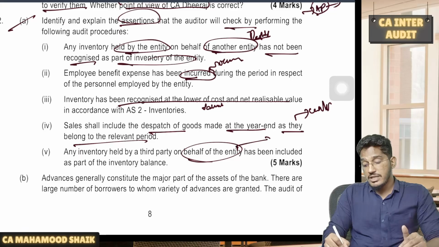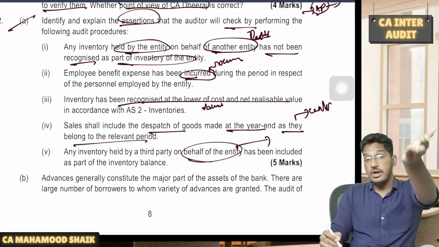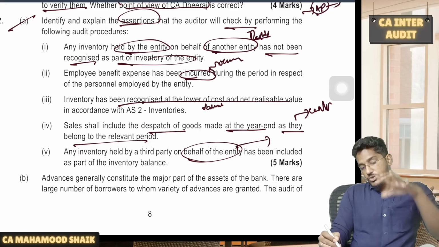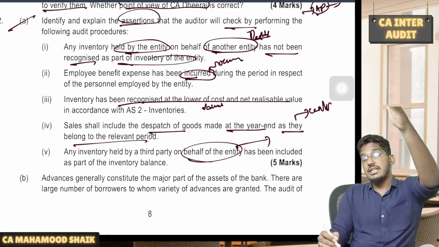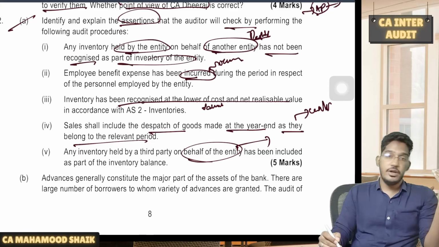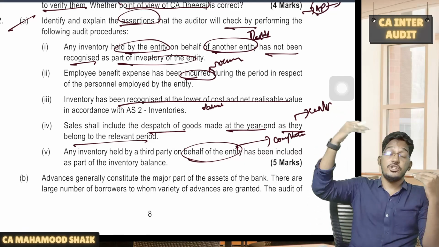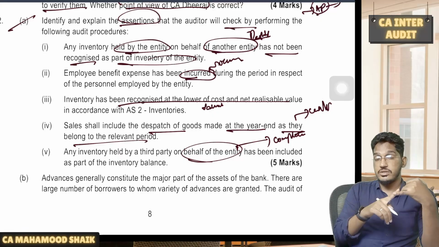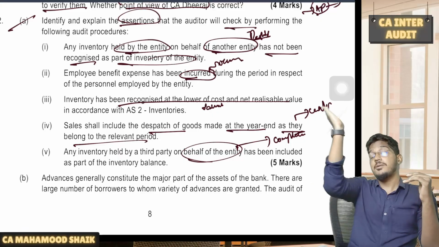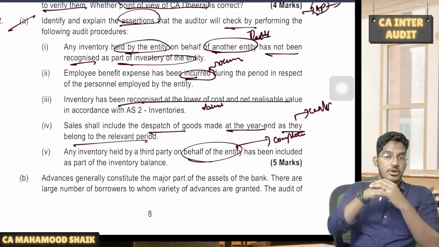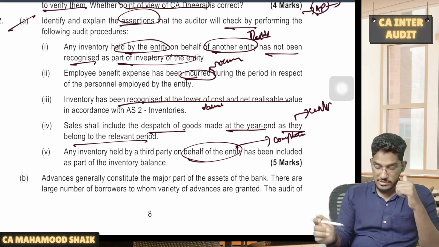That means if your stock is lying with some third party, not third party stock lying with you, whether that is also included in your inventory or not, you are checking. That means here you are checking the completeness assertion. If other stock is included in your books and you are checking it, that is rights. If your stock which is lying with a third party has been included in your stock or not, if you are checking it, then it is completeness.